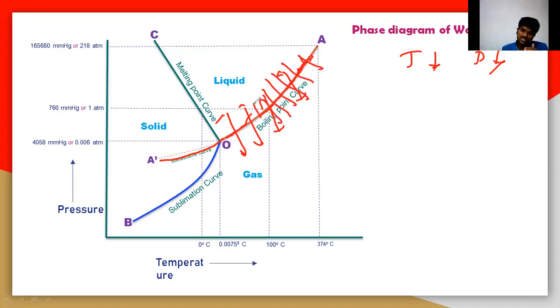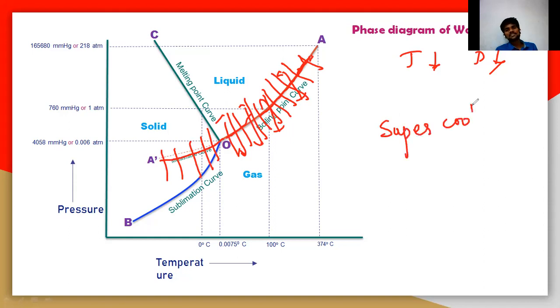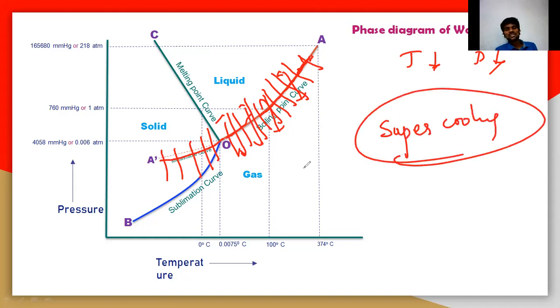So we are moving downwards like this: liquid, gas, liquid, gas. Only liquid and gas are there. Here also liquid, gas, liquid, gas. Like this, it is maintaining only liquid and gas, but actually it should be in the solid phase. This can be done with a very slow process. This is also called supercooled liquid. This process is called supercooling.